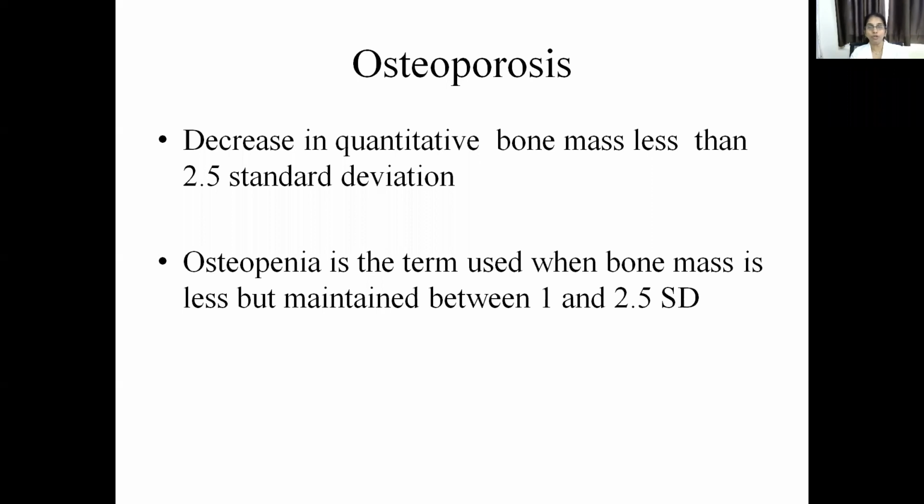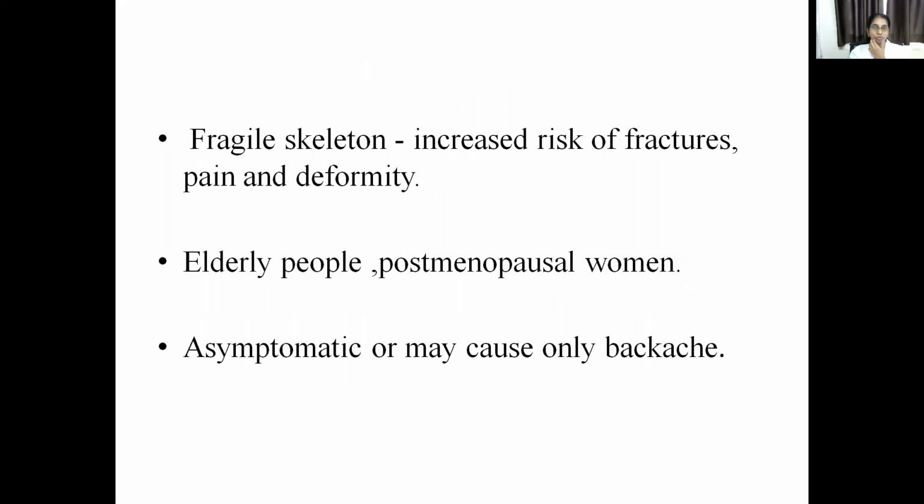So there are two terms which you should know. One is osteopenia and the next one is osteoporosis. Osteopenia is the term used when the bone mass is less, but it's maintained between 1 and 2.5 standard deviation. You might have known about standard deviation from SPM. Usually less than 2.5 is taken as a severe standard deviation. And a decrease in quantitative bone mass less than 2.5 standard deviation is called osteoporosis.